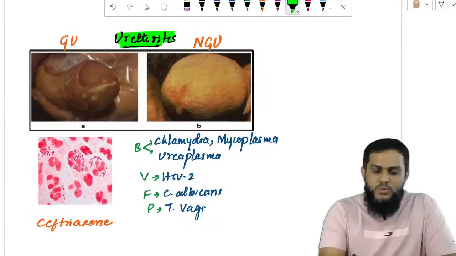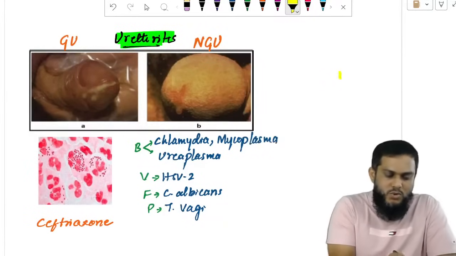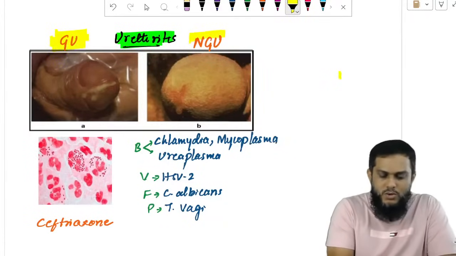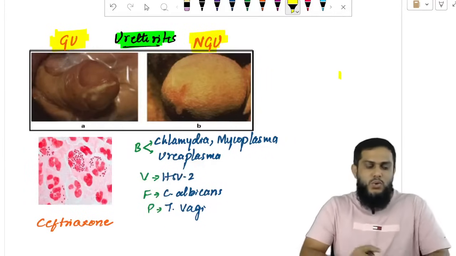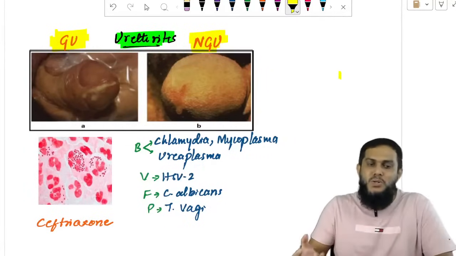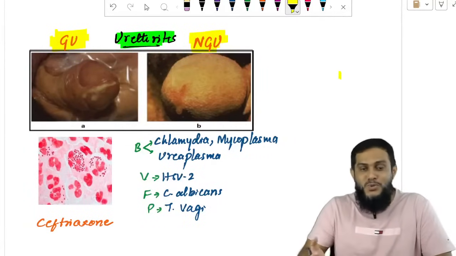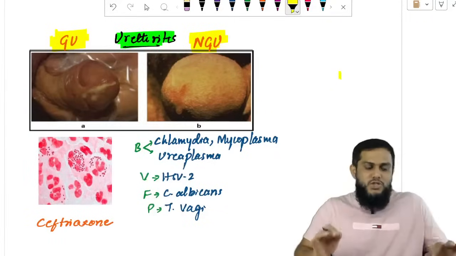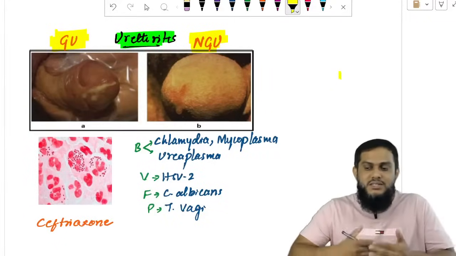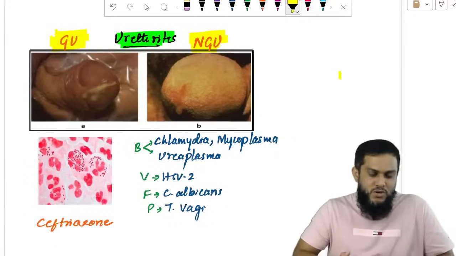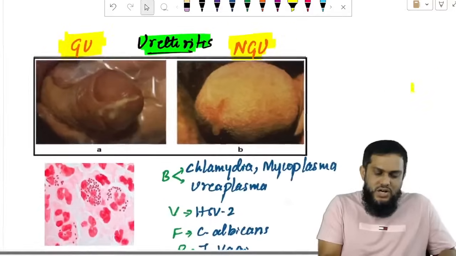Urethritis. There are two types of urethritis: gonococcal and non-gonococcal. Gonococcal is caused by gonococcus, non-gonococcal is not caused by gonococcus. Urethritis means there should be urethral discharge, that is discharge coming out from the urethra. You just have to see the discharge here.